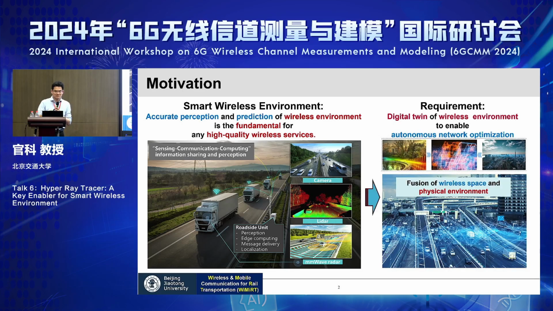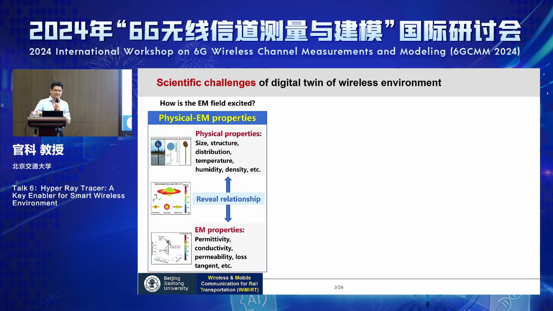In order to achieve this goal, we will require a digital twin of wireless environments, which can enable autonomous network optimization. Mainly speaking, you have the wave propagation space, and you also have the physical space, but we need a mapping between these 2 spaces so that our communication system will understand the environment and the environment will understand our communication system. So there are some scientific challenges.